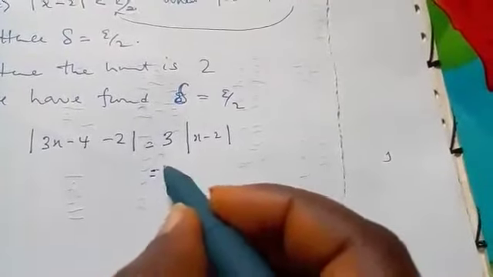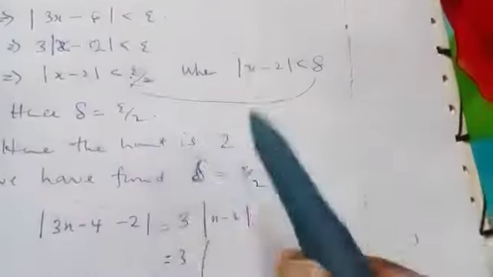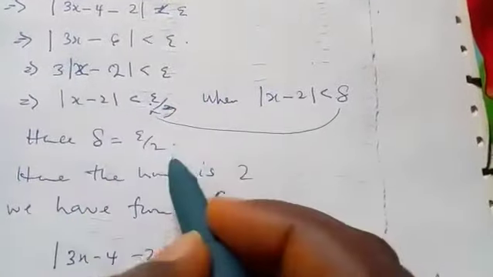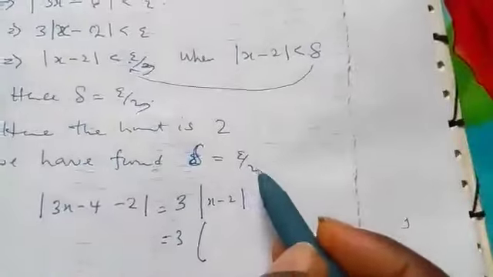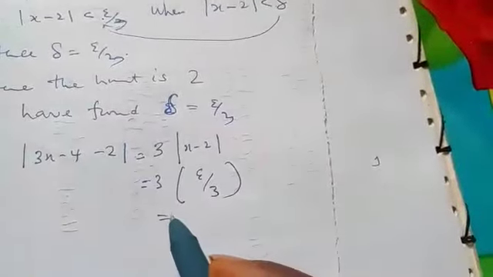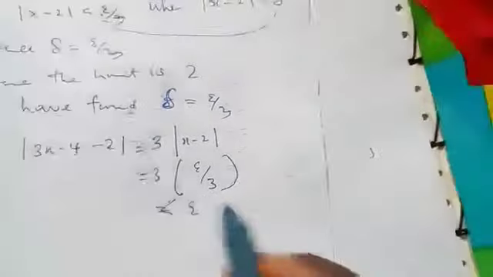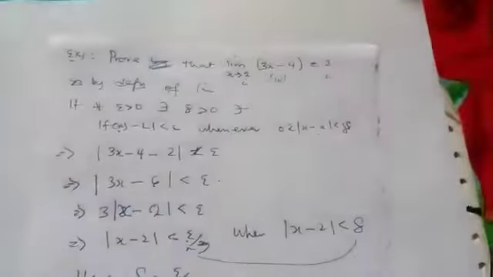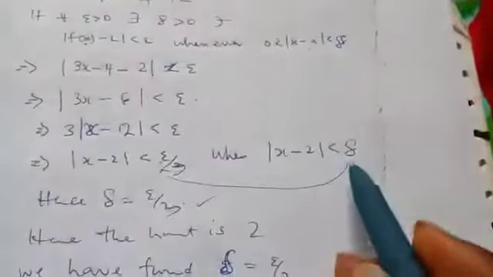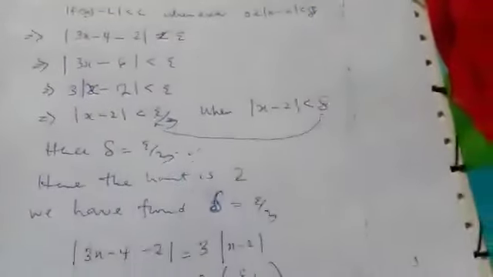And we have seen that x minus 2 here is less than epsilon over 3, not over 2, over 3. So 3 cancels 3. So I can say it's less than epsilon. So we have completed the proof. Our aim was to find the value of delta, which we have found. And that completes the proof.